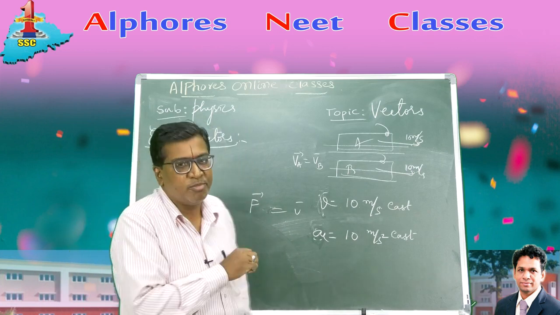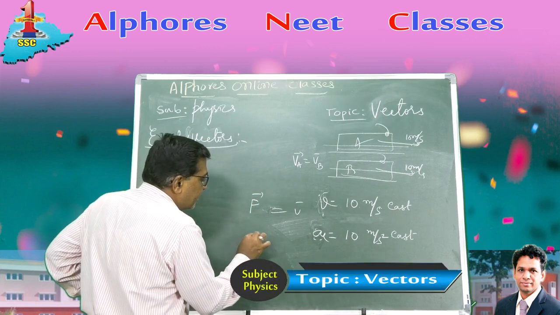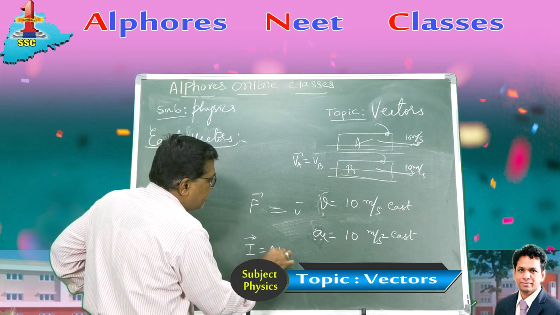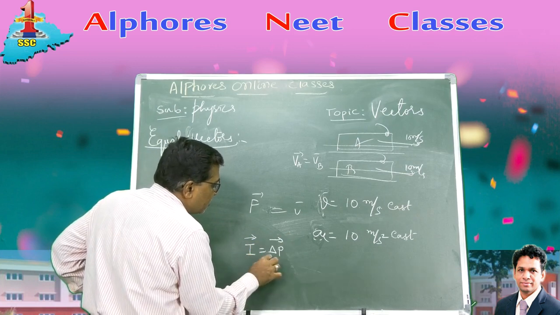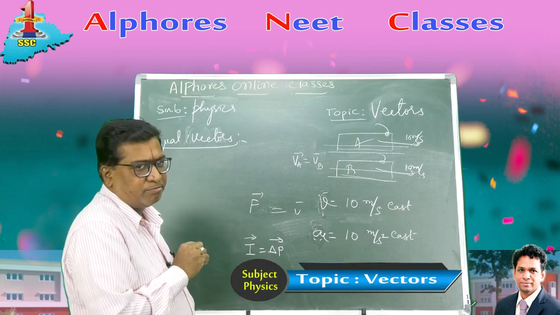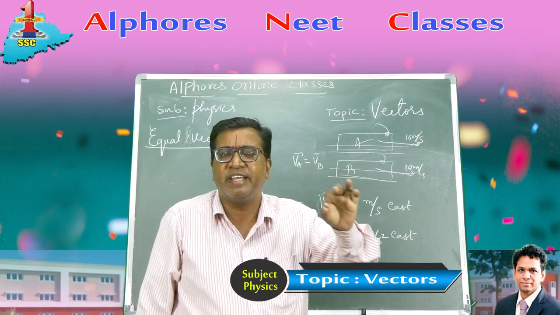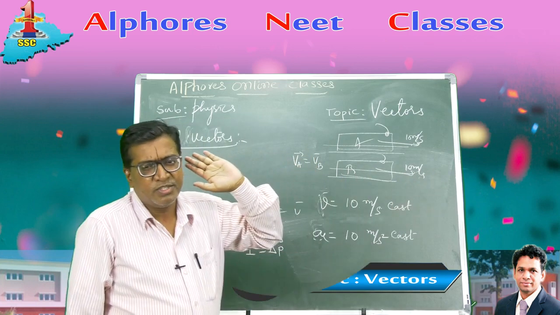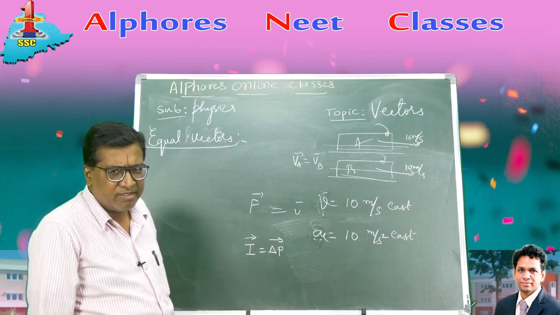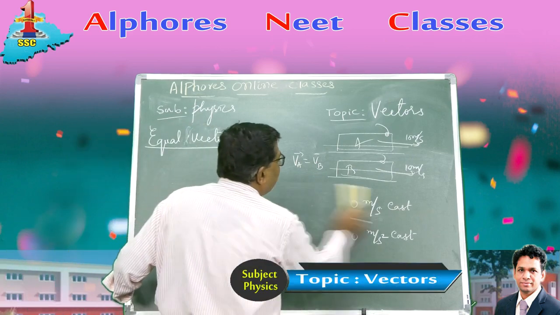Impulse and change in momentum. You will come across them in Newton's laws. Impulse, a vector, is equal to change in momentum. These two quantities both have same units, same magnitude and same direction. These are a pair of quantities which possess same magnitude, direction and unit. So they are called equal vectors. A good example for equal vectors: impulse and change in momentum are both equal vectors.